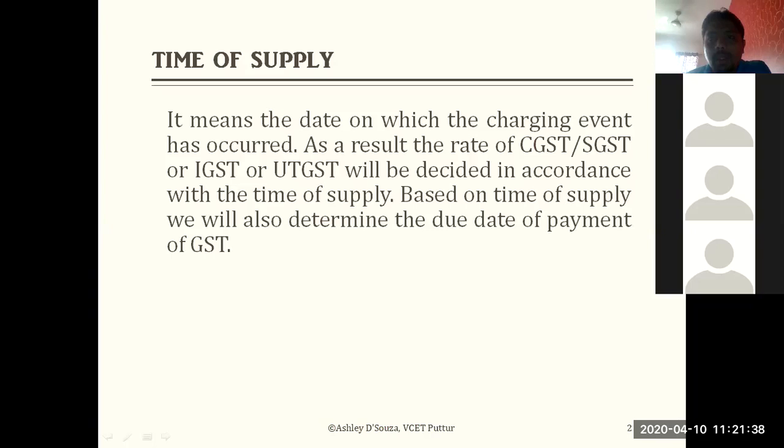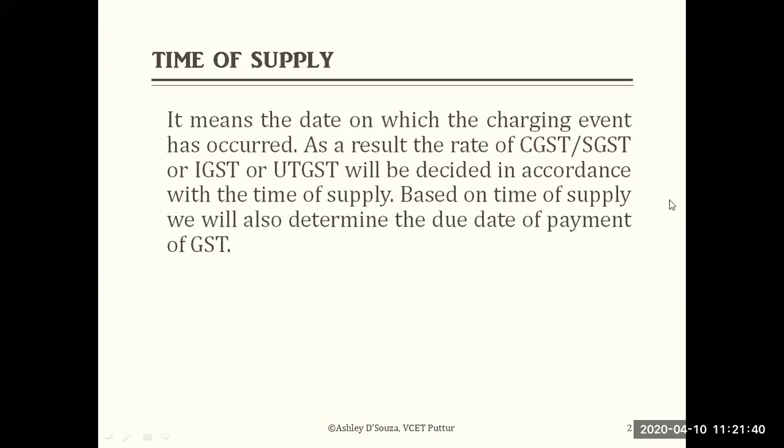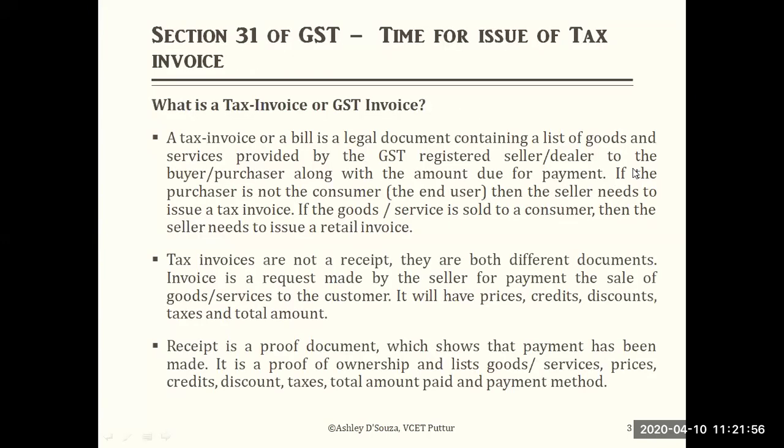For time of supply, we will discuss how important it is, and later we moved on to the tax invoice, because the tax invoice is mandatory. Without that, you are not able to find out the time of supply, as well as when you can file the returns. Everything depends on that. So value of supply. That's the reason tax invoice is mandatory for all the registered suppliers or dealers.